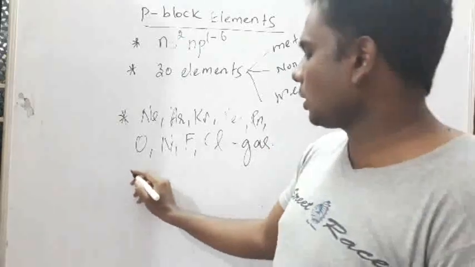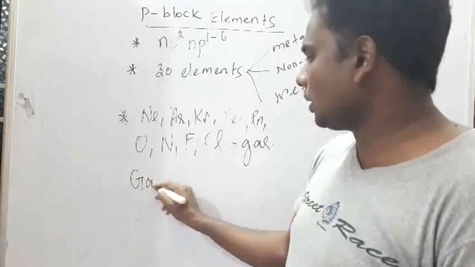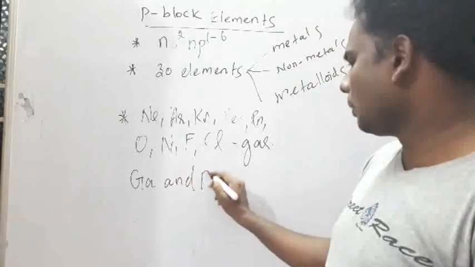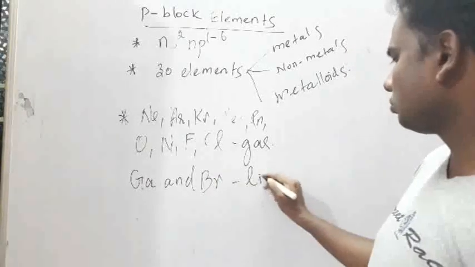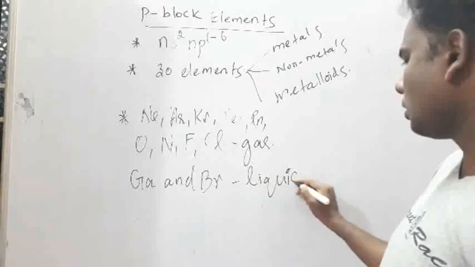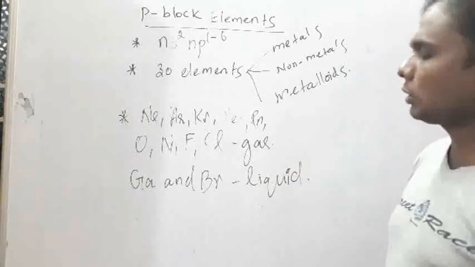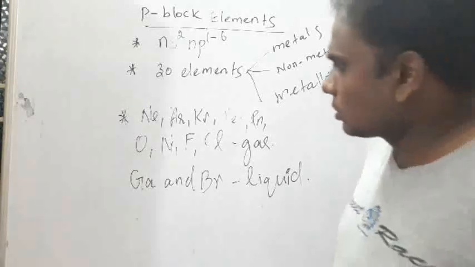Then if you take gallium and bromine, these two elements are liquid in the p block. Metalloids, you know, are solids.